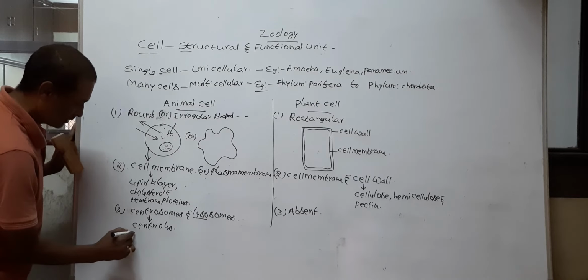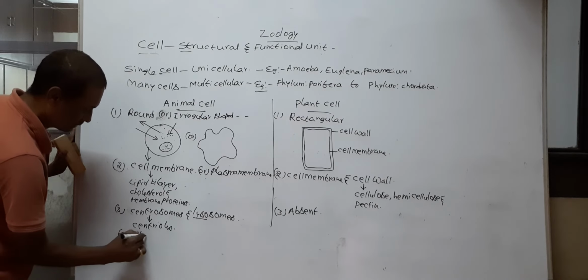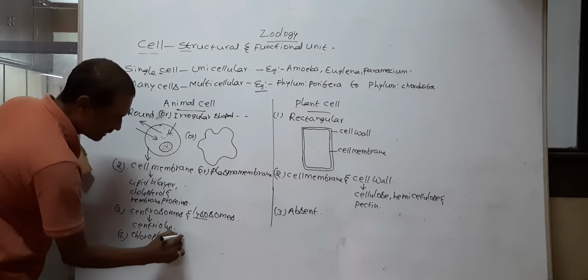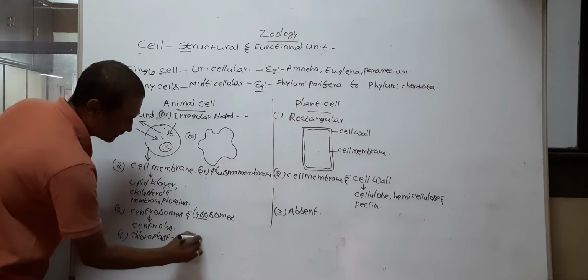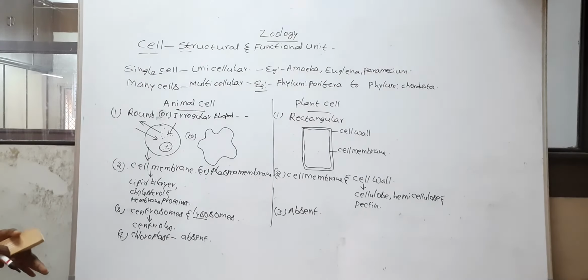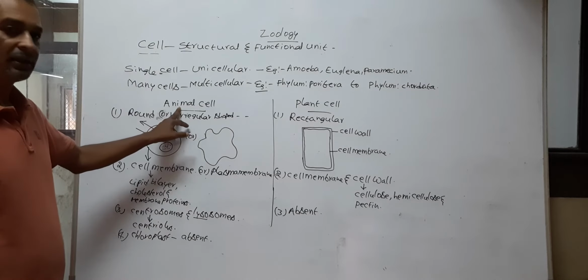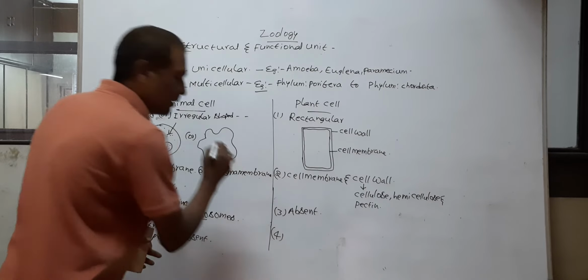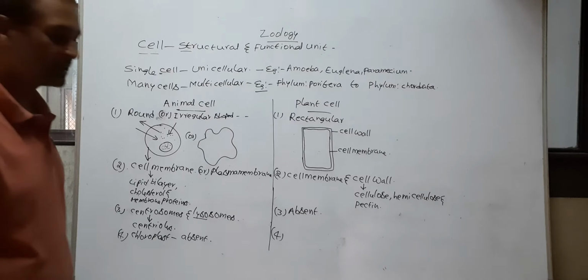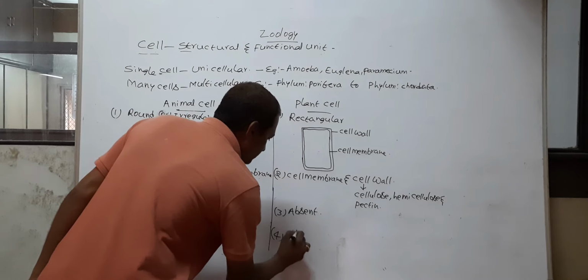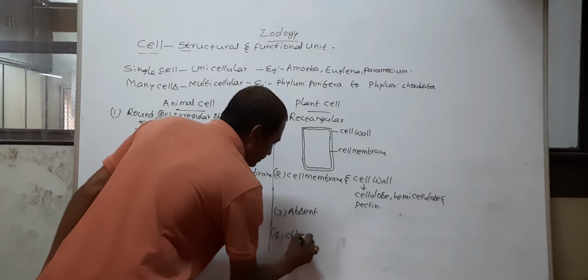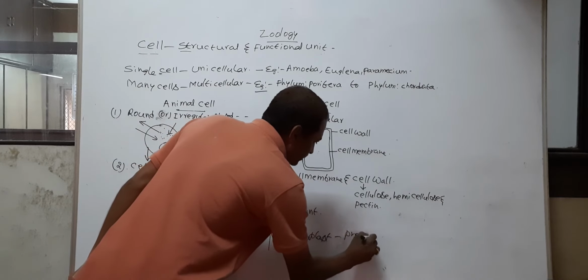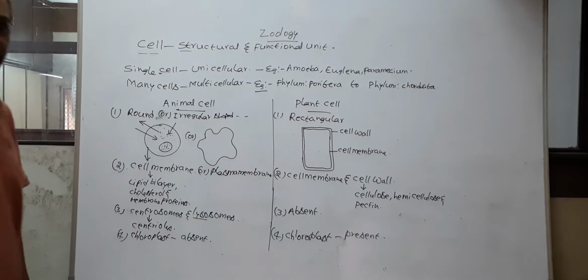Next, chloroplast. Chloroplast is absent in animal cell, but it is present in the plant cell.